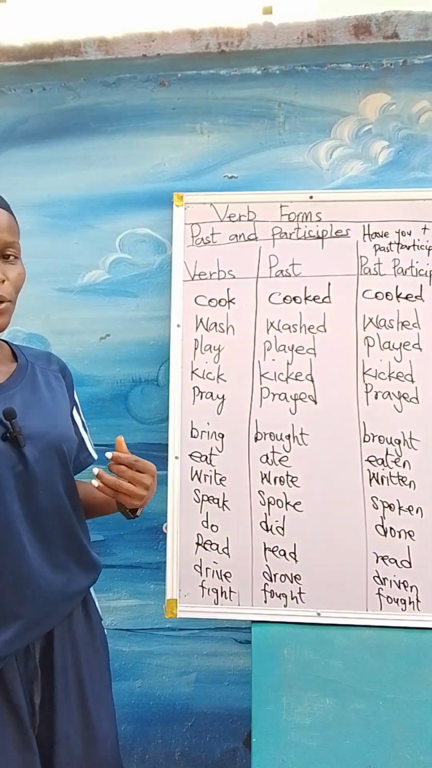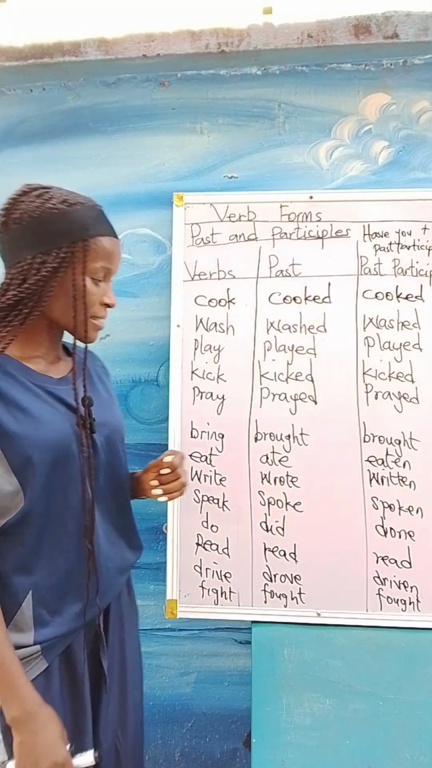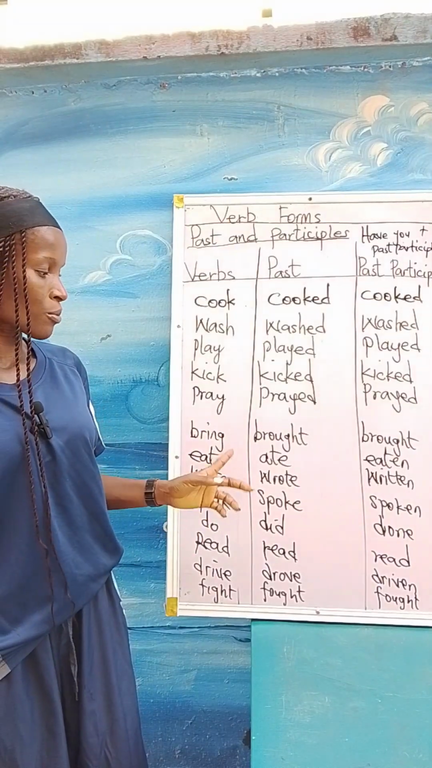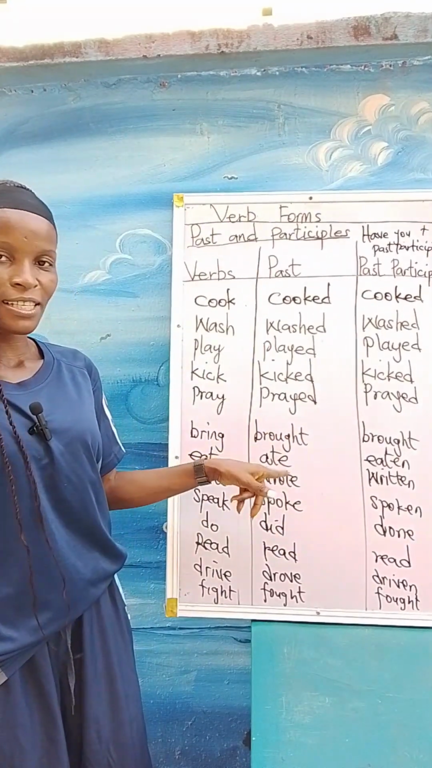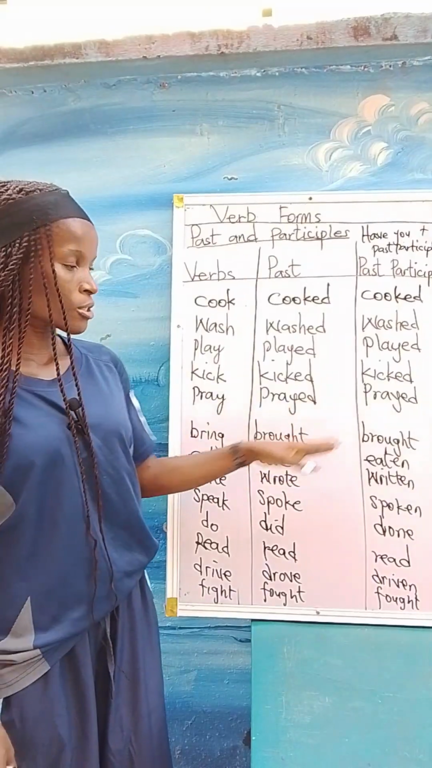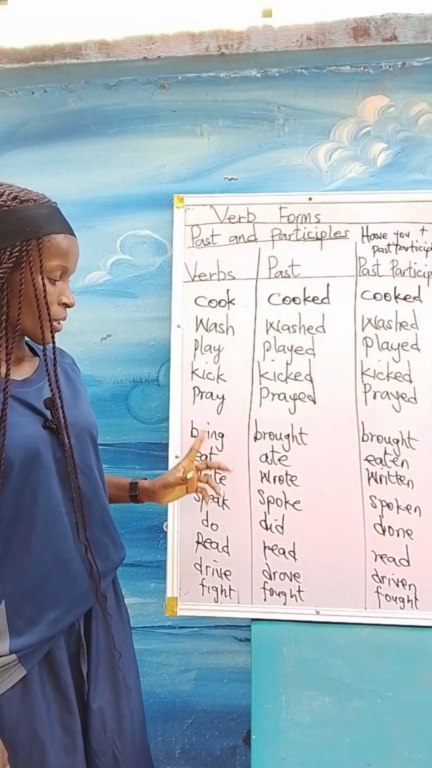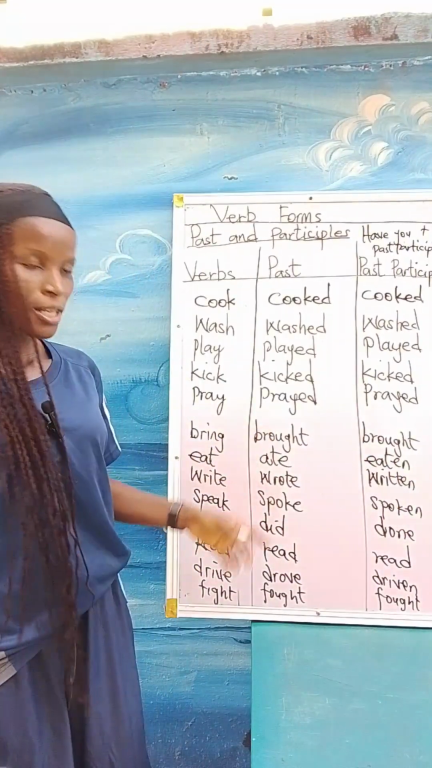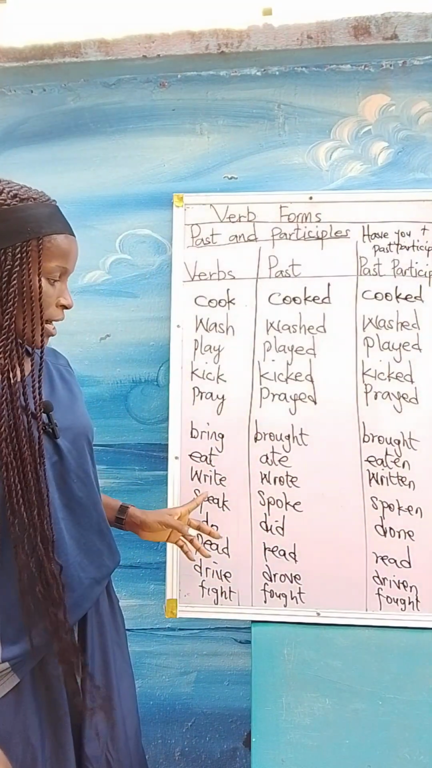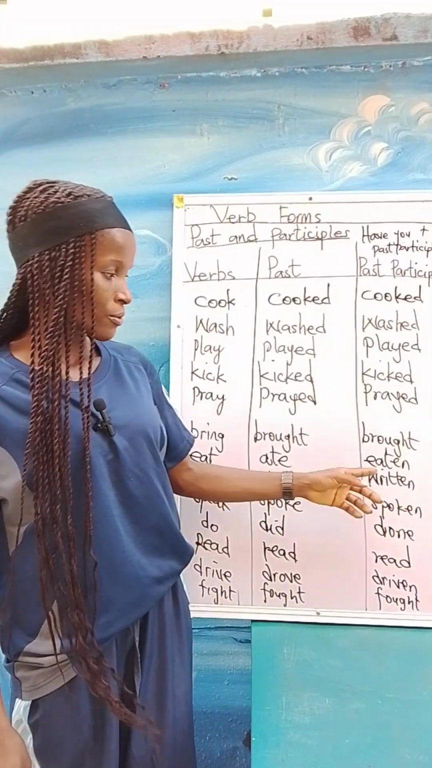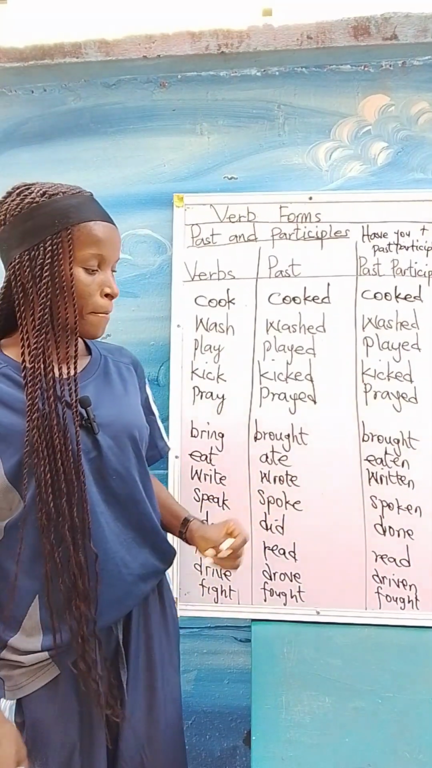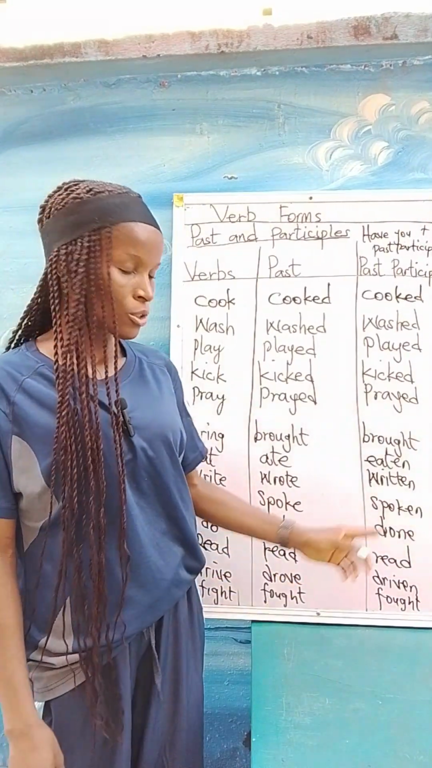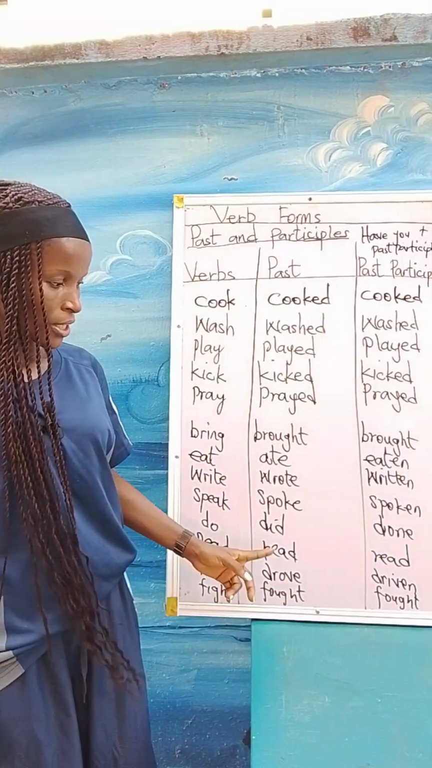Examples: we have bring. The past is brought, and the past participle returns the second form of the verb, brought. Down here, this is eat. The past is ate, the participle is eaten. You are seeing that something changed. That's why it's irregular. Write, wrote, past participle written. Speak, spoke, past participle spoken. Do, did, past participle done.